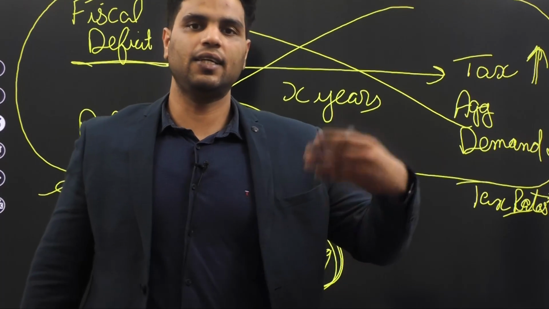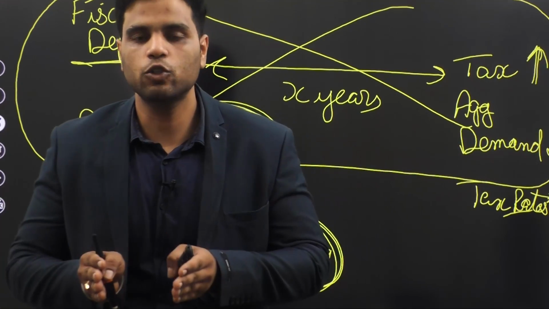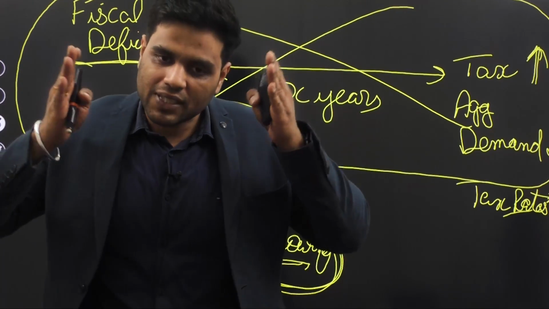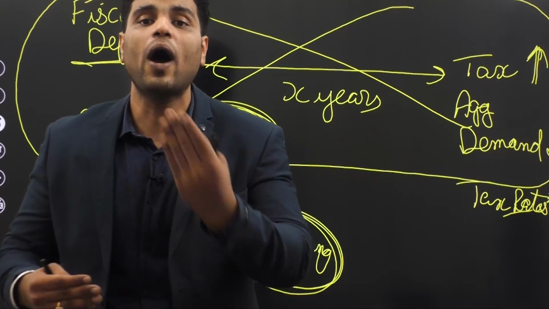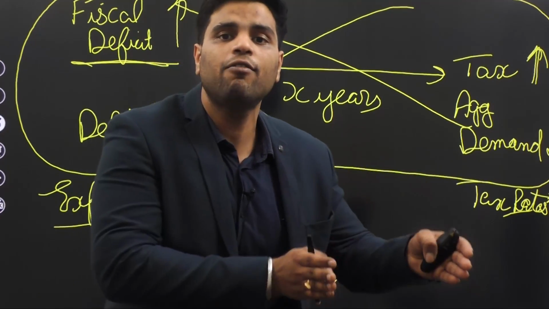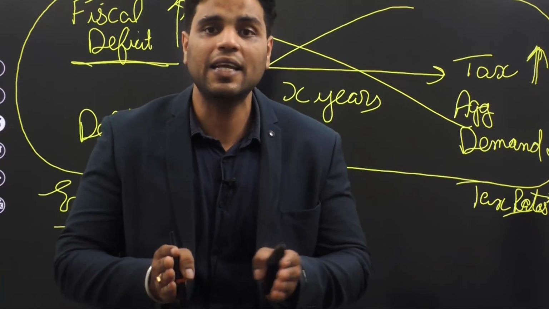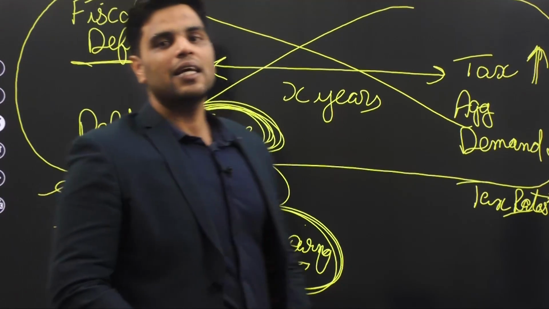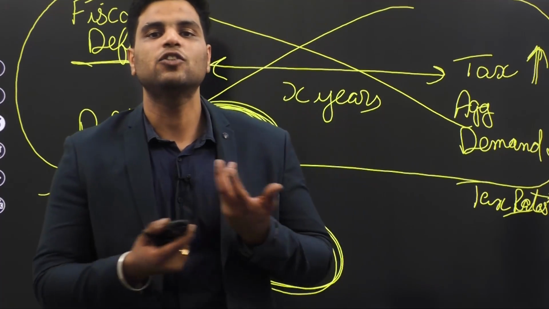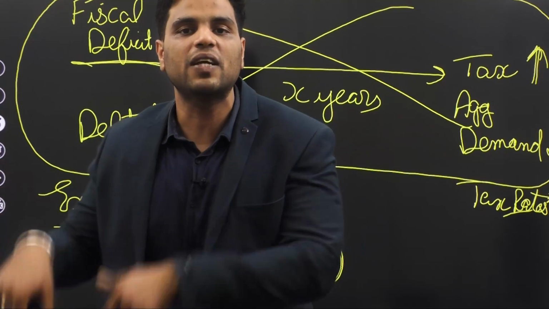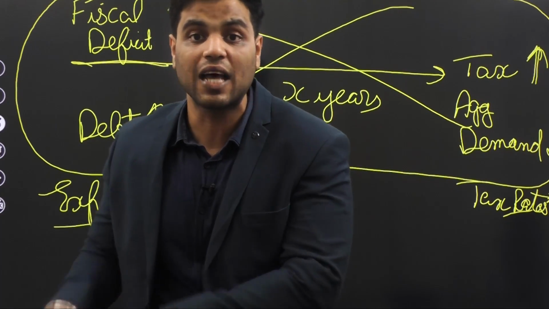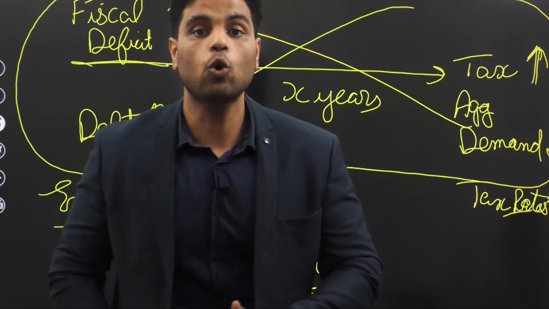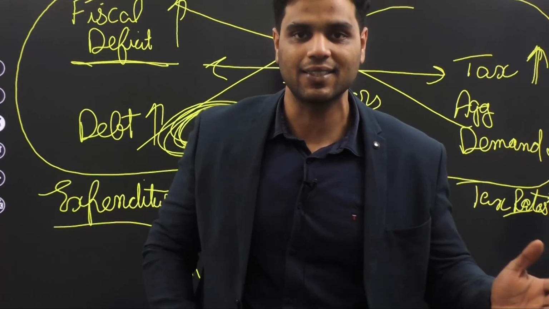So you can either tax them and they have little money to spend, or you can not tax them and borrow. People will still have less money to spend. Why? Because they'll keep the other half in their savings. They won't increase their spending. So David Ricardo says it doesn't matter. Fiscal expansion doesn't matter. It won't increase aggregate demand levels now. It won't have any impact in the future. This is known as Ricardian equivalence.